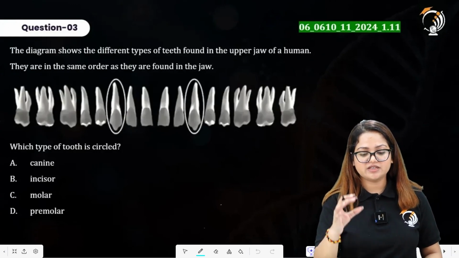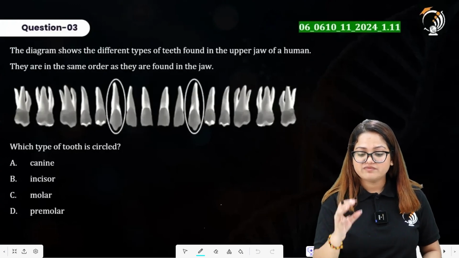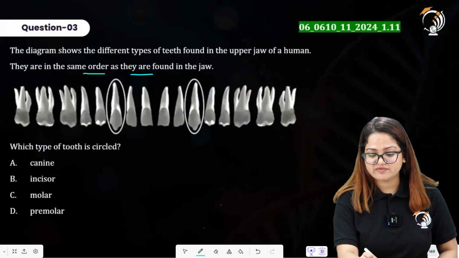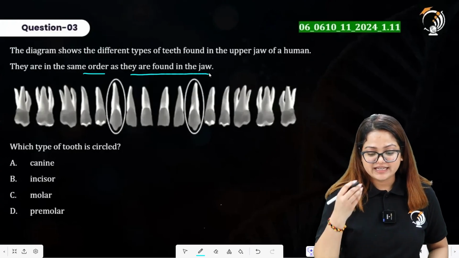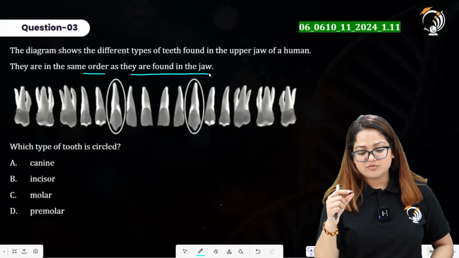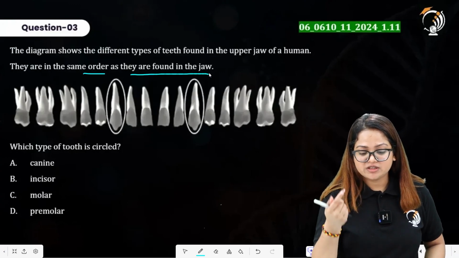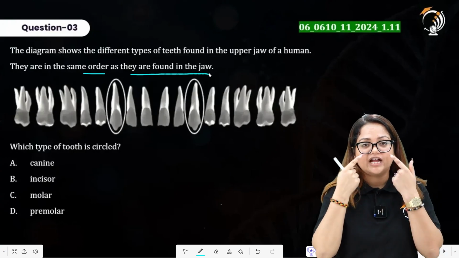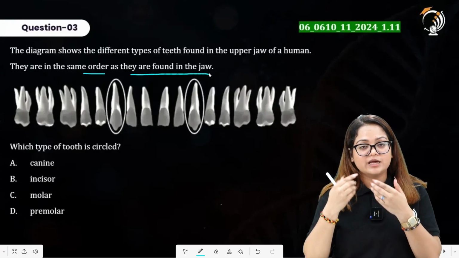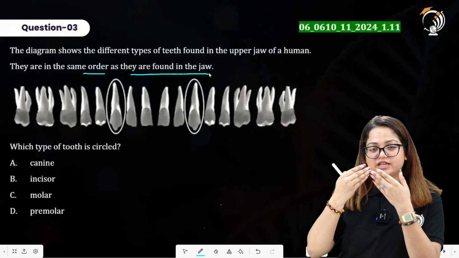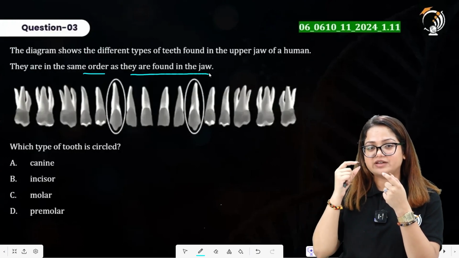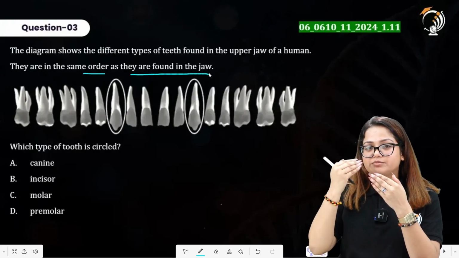So you are provided with the different types of human teeth found in the upper jaw. They are in the same order as they are found in the jaw. So front teeth will be the incisors. After that we will be finding the canines. The region at the back of the jaw will have molars, and prior to that premolars will be there.